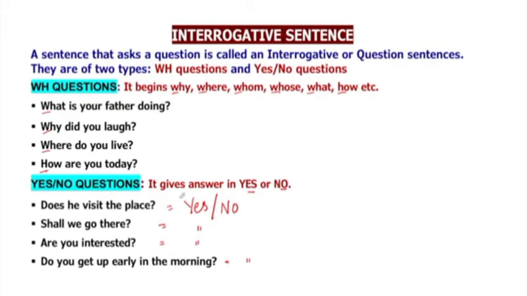So we have seen that the answer of these questions can come in yes or no, and therefore they are called yes-no questions. But unlike these questions, WH questions cannot be answered in yes or no. For example, if we ask, what is your father doing? The answer will be, my father is going to market, or my father is washing the car. Answers can vary, but they will not come in yes or no. Why did you laugh? I laughed because I saw a comic scene. So it means that to answer WH questions, we need to give an explanation. And the important thing we have to remember is that these sentences end with a question mark.